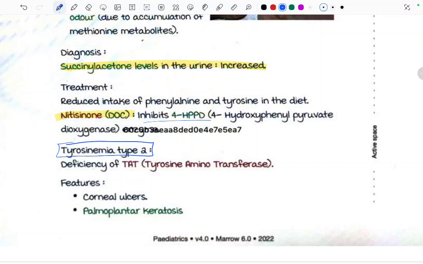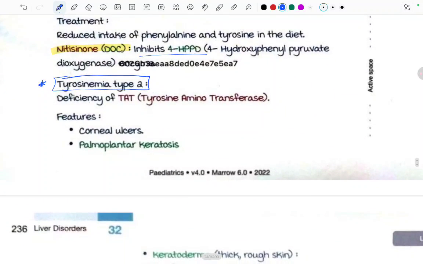Now coming to tyrosinemia type 2. Whatever we read right now was about type 1. Now this is about type 2. There is deficiency of TAT, that is tyrosine aminotransferase. What are the features of this?